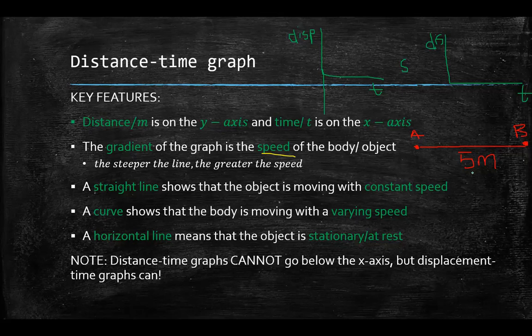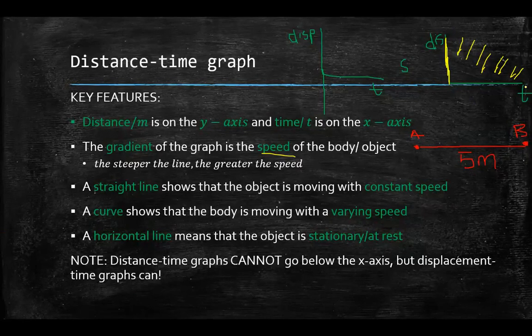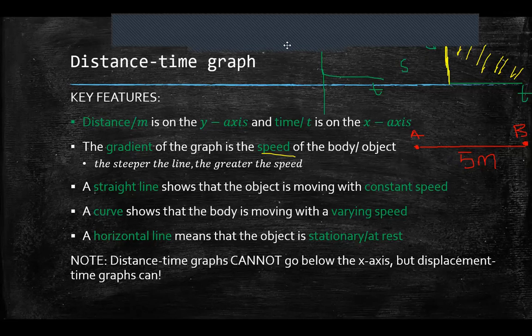Cool. I can only have positive values for my distance because there's no direction, it's only magnitude. So we really are only taking the positive value. So I could only take positive values. Okay. That's why it always stays within this region. Plus, you know, time can't be negative, right? So we are only using the positive x-axis. But for distance time graphs, we have to use the positive y values only because distance is a scalar quantity. It does not have direction, therefore I cannot have a negative distance, right?